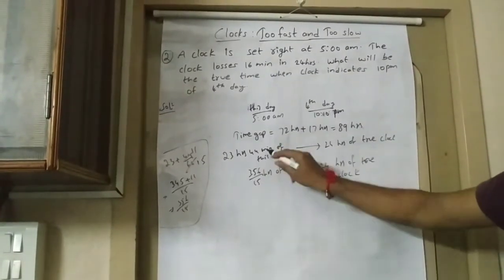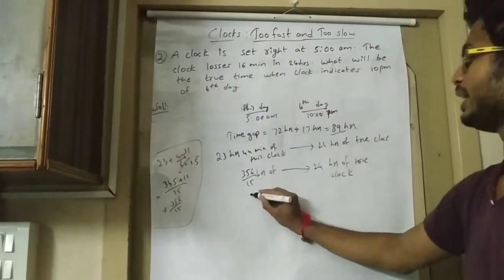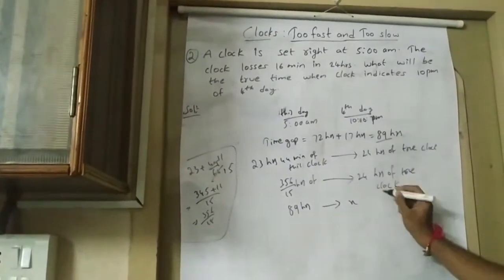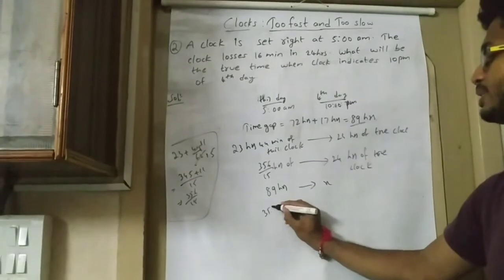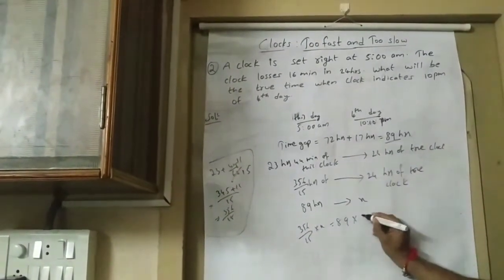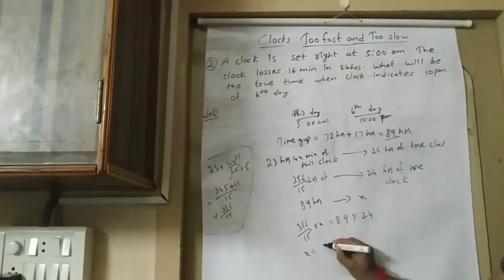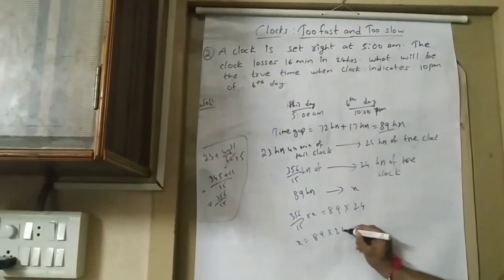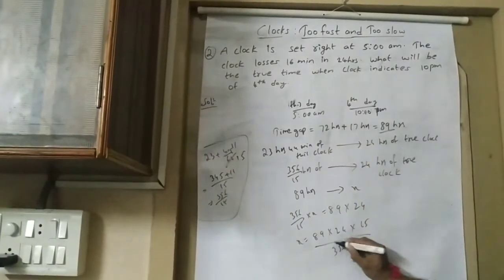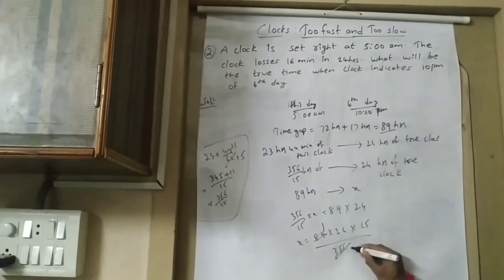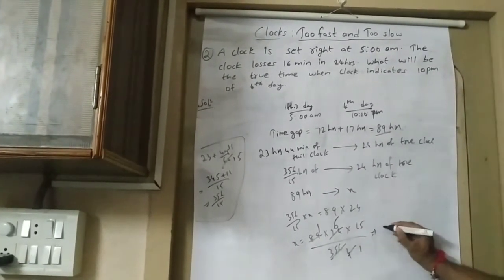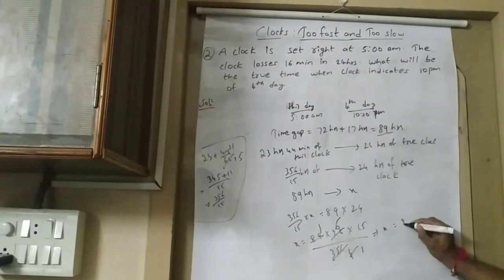Here this clock gained 89 hours. So 89 hours. Let it be X. So 356 by 15 into X is equal to 89 into 24. So X is equal to 89 into 24 into 15 by 356. So 89 ones and 89 fours, 4 ones and 4 6. So X is equal to 15 into 6, 90 hours.